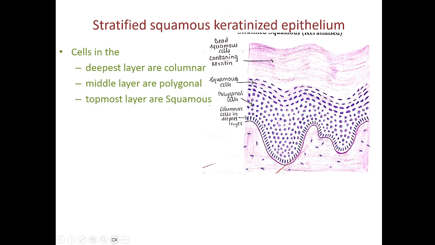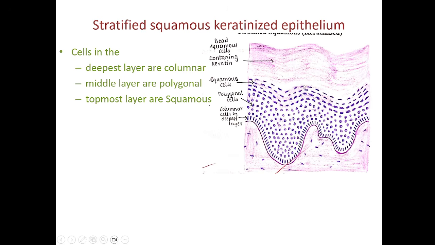That's why the nuclei are shown. These are the oval nuclei of the cells in the deeper layer. So columnar cells present in the deeper layer. Middle layer is made up of polygonal cells. So again here the nuclei are shown. So there are multiple layers of polygonal cells in the middle layer. And the uppermost layer cells will be flat. So here the nuclei are also shown flat. So the topmost layer is also made up of flat cells.